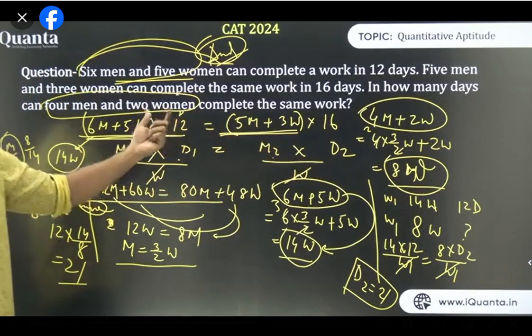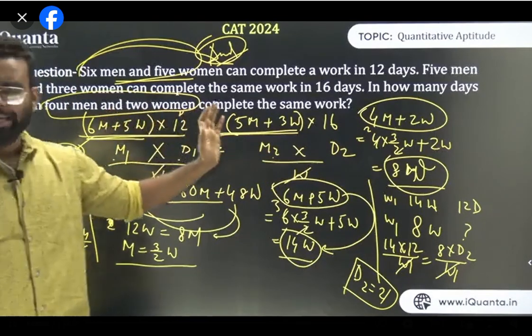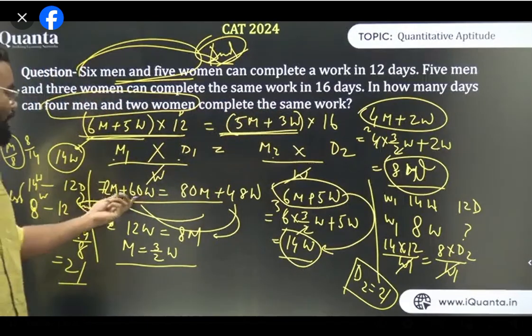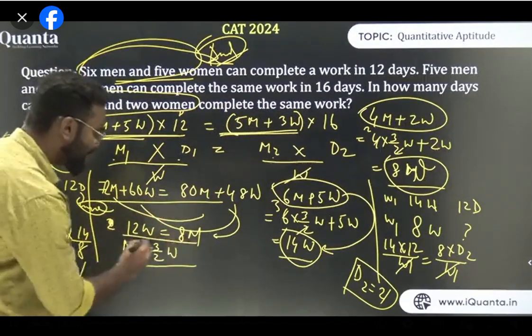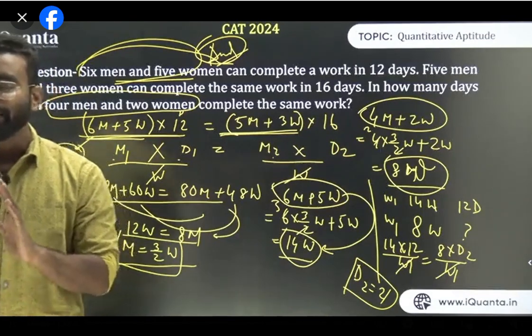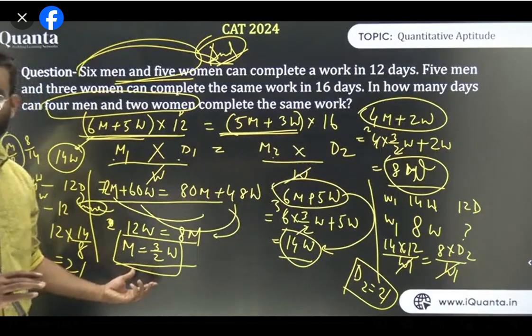That's exactly what I have done. I'm solving it again entirely, don't worry. So this into this is equal to this into this. Now if you solve this thing, you'll get 72 men. From this, you'll get 12 women equal to 8 men. From this thing, you'll get M equals 3 upon 2 women. Is it fine? You got this thing, everyone? M equals 3 upon 2 women.